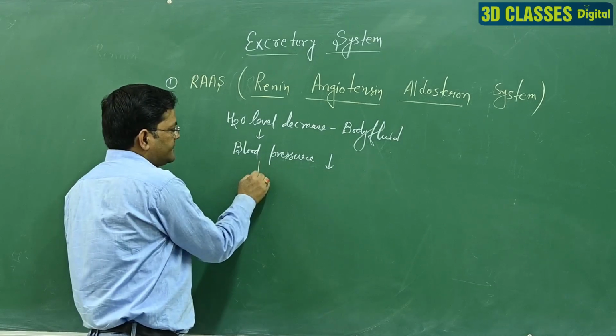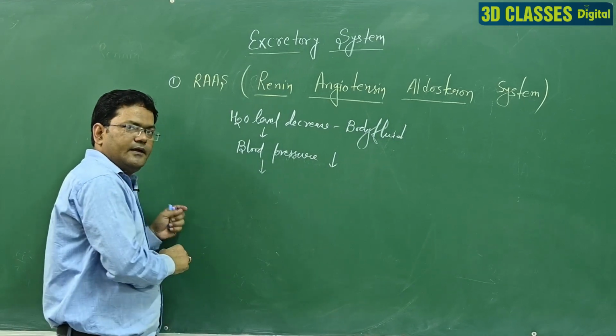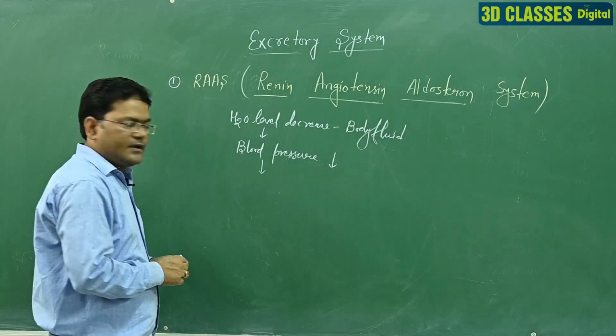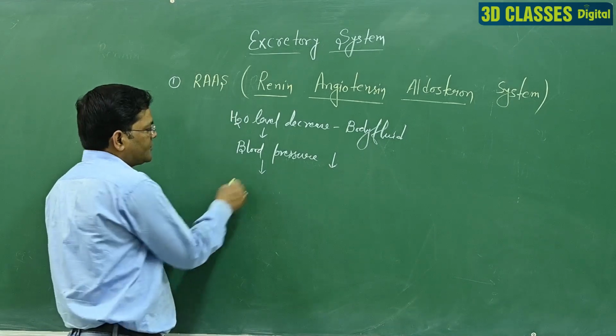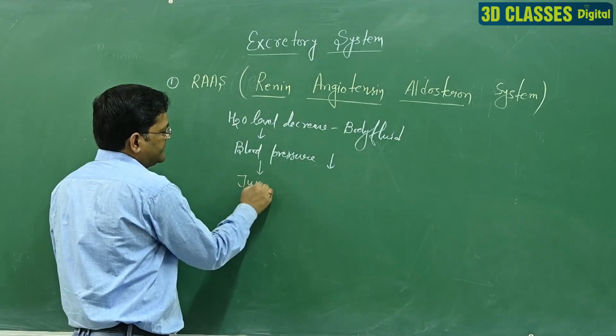At that time, in our nephron there is the juxtaglomerular cell.